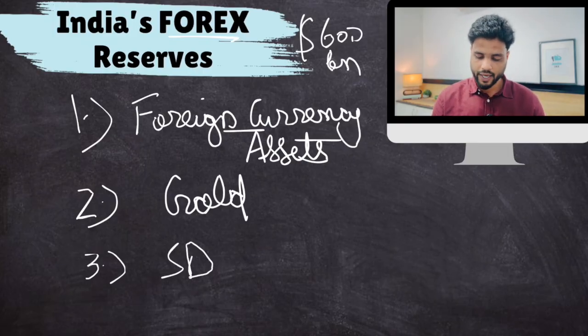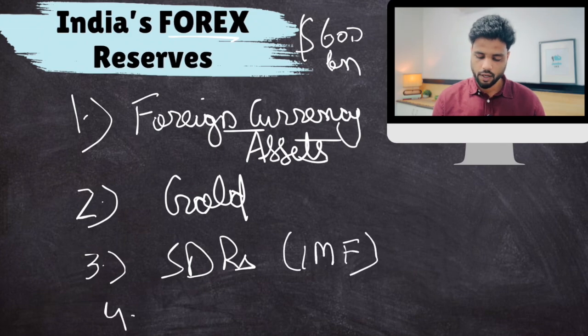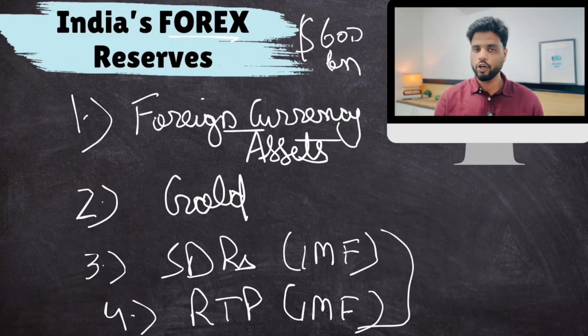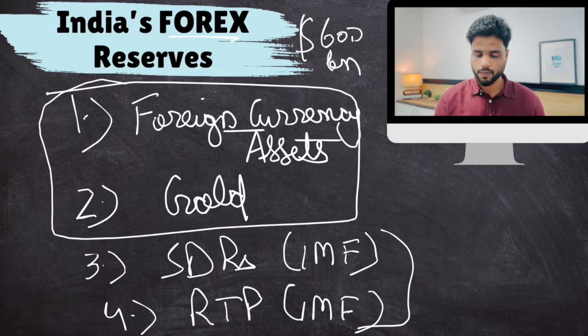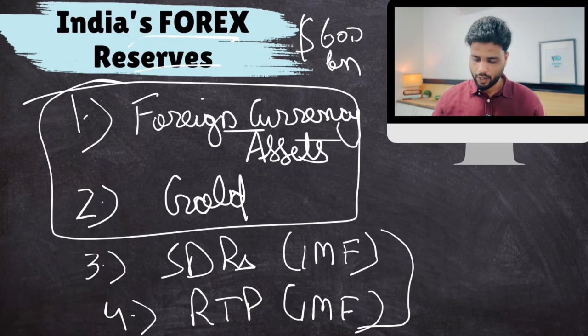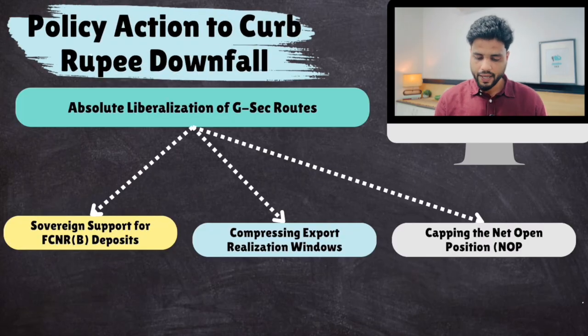Then special drawing rights, which are kept with the IMF. And then the reserve tranche position, which is also kept with the IMF. These are very little in RBI's total forex reserve composition. The majority of forex reserves come from these two things. Clear, but you should know these 4 items. Forex reserves consist of these 4 items. Make sense?